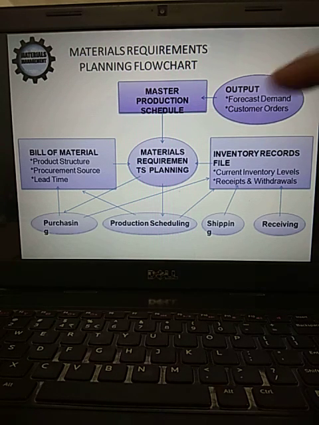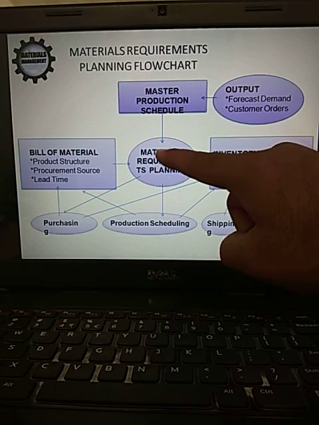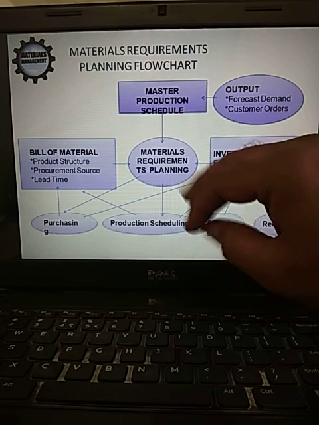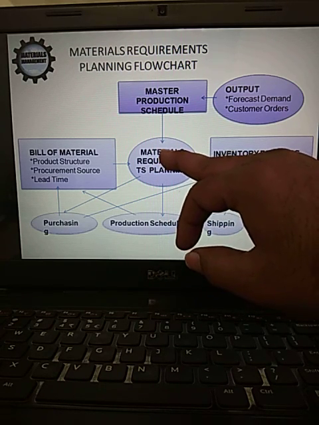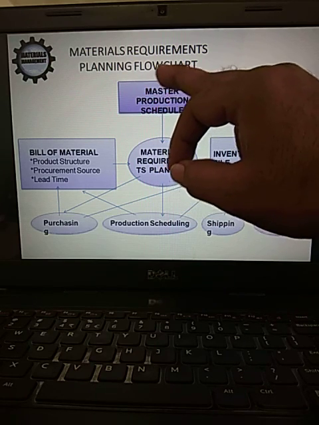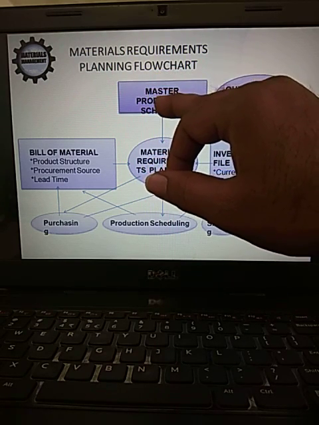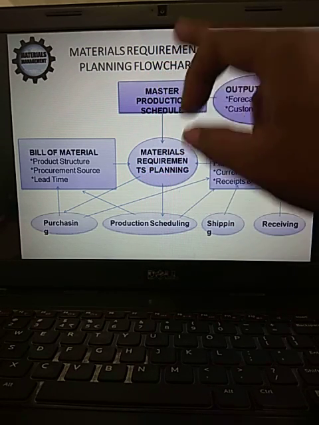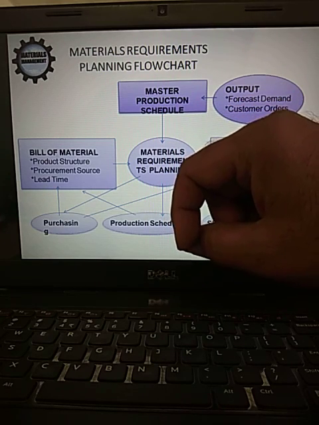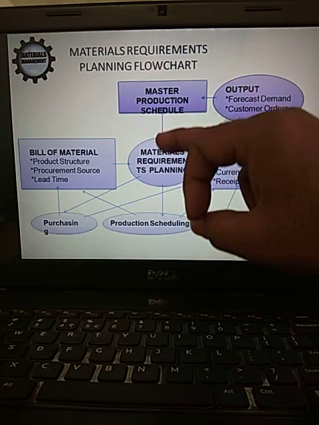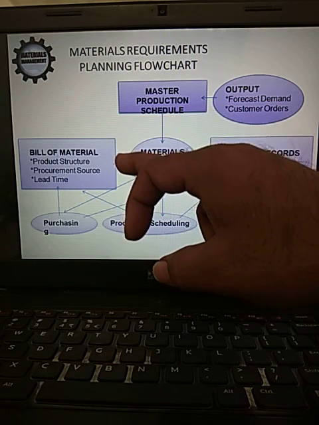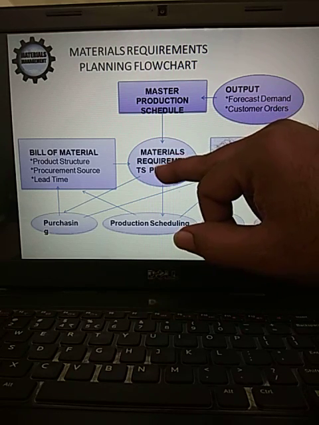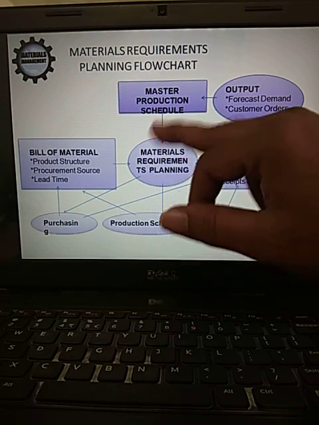It is there in the material requirement planning, which is a part of materials management, but which one is connected to the master production schedule? We already discussed MPS. Before that, aggregate planning would be there. The information from the master production schedule, the information from the bills of material and inventory records finally leads to materials requirement planning.